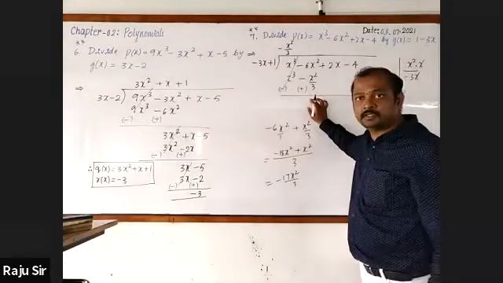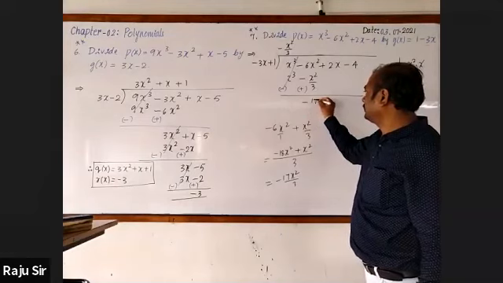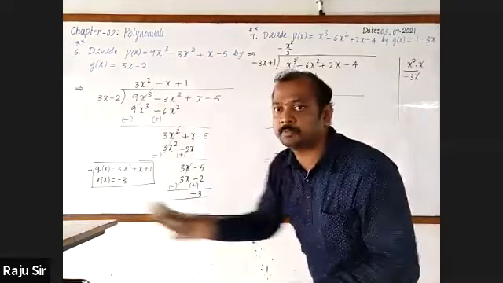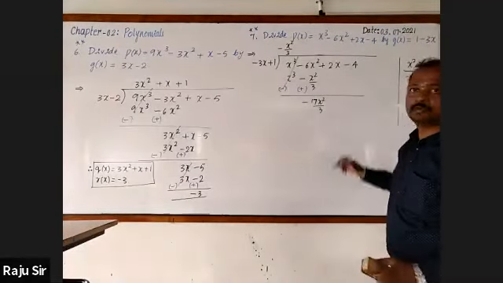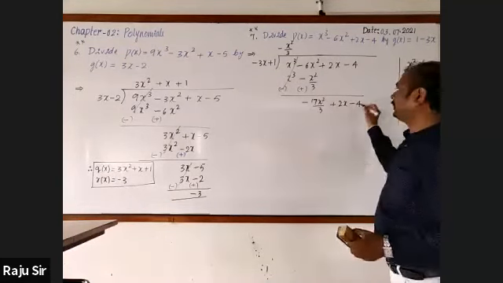It is minus 17x square by 3. That should be written here. I'm rubbing this one. Right. Carry down 2x. Then minus 4 as well.